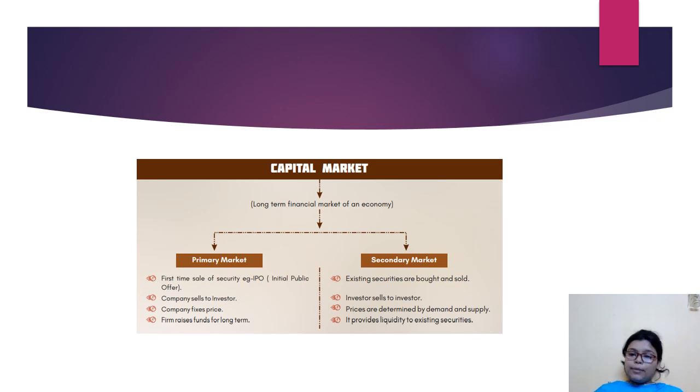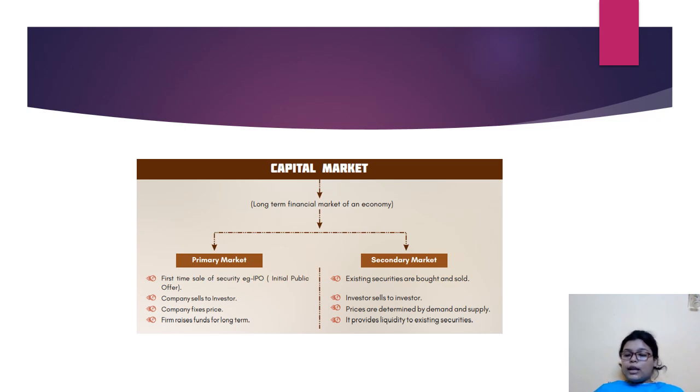Okay, so whenever the companies are issuing the shares for the first time, they issue the shares in the primary market. So here it's written that first time sale of securities, that is IPO, initial public offering. Okay, once the company has grown, now they want to get listed. So before getting listed, they make their shares available to the public so that the public can purchase their shares.